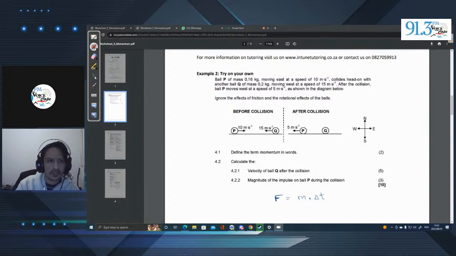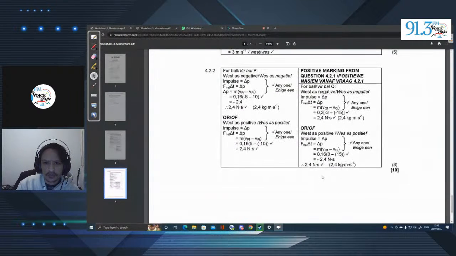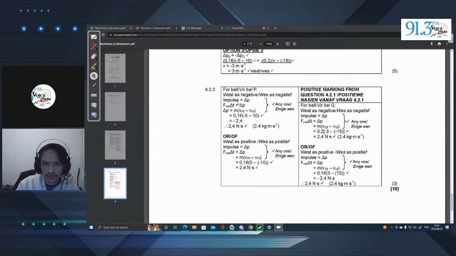Well, if we go here, let's take a look. I'll clear this off. And we can scroll down. 4.2.2. So there we go. Impulse is equal to delta P. Change in momentum is another term for impulse if you need to know. There we go. And F net times delta T is equal to delta P. So here we can go, change in P is equal to M times, now it is change in velocity. So the final velocity of P minus its initial velocity, and that's going to give us a value.